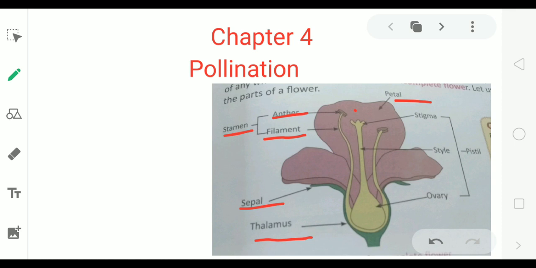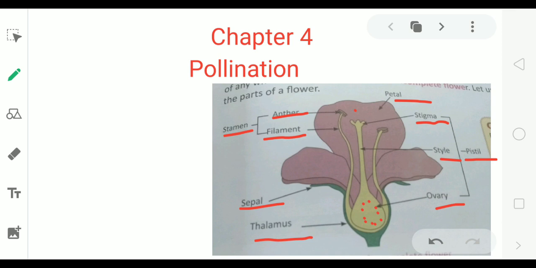Next part is pistil. It is female reproductive part of flower. It further has three parts, stigma, style and ovary. Inside the ovary, there are small dot-like structures which are called ovules. So these are the parts of flower.